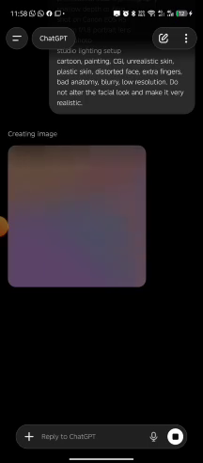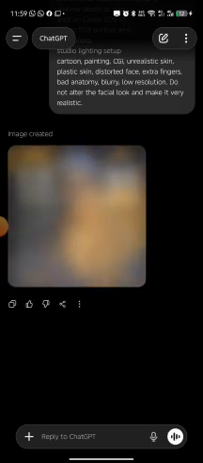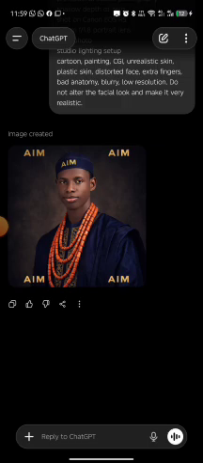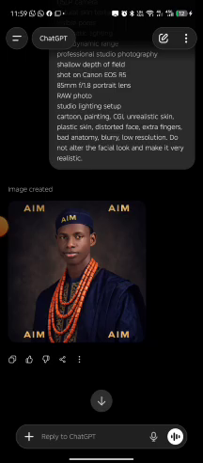The meaning of AIM is AI Mastery. It should be AMM, AI Mastery Academy. But let's see. Can you see? It's not really perfect.